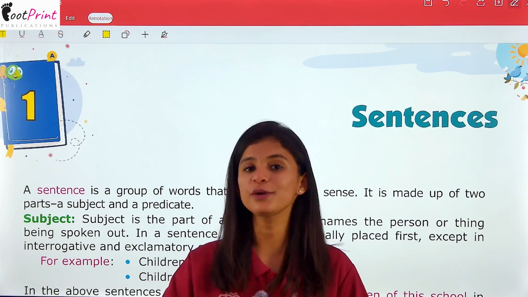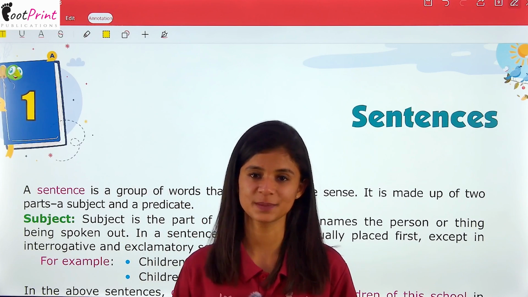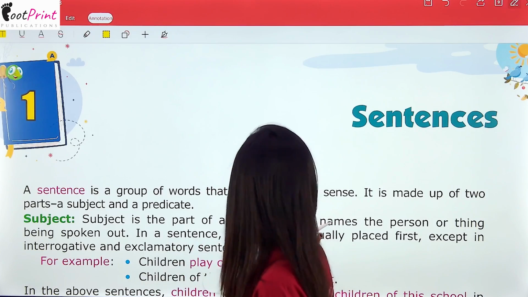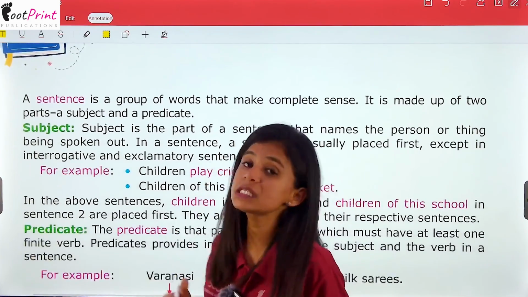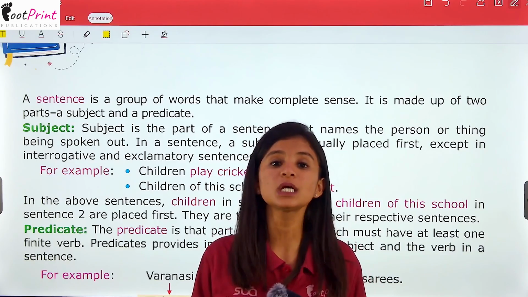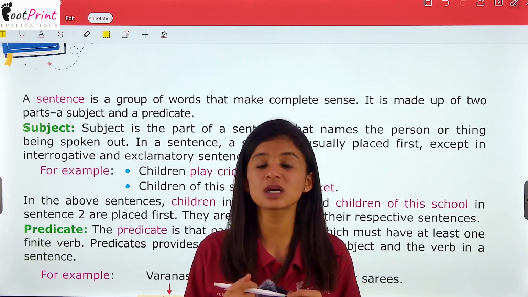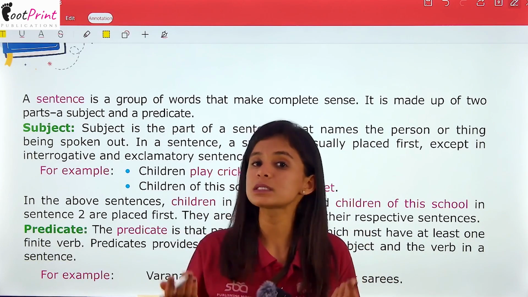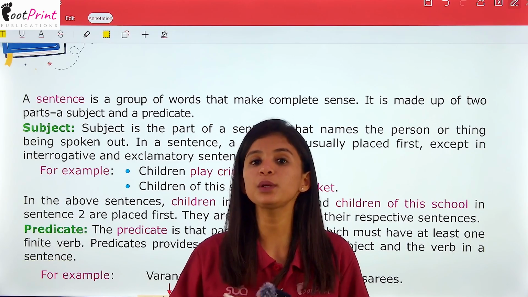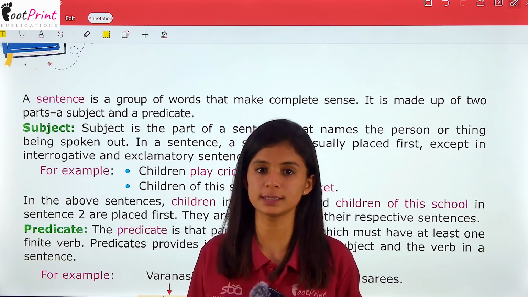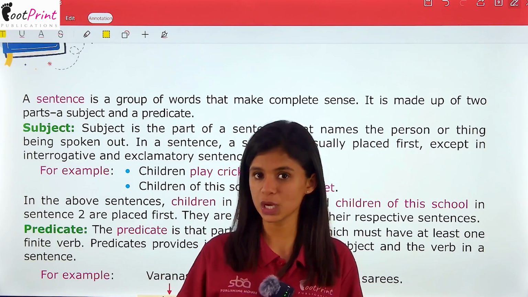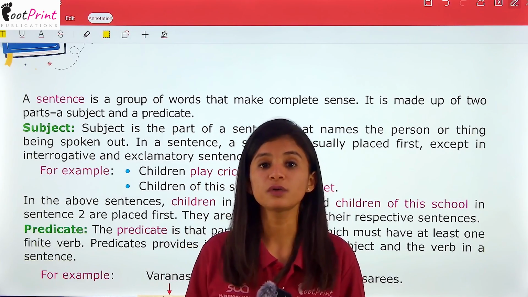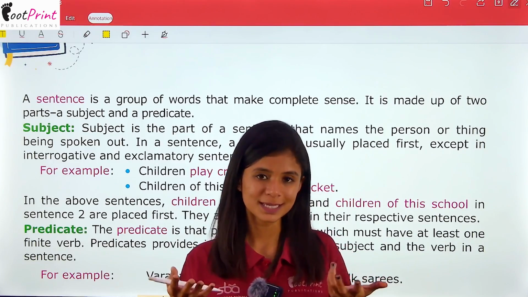So, the topic we are going to start today is sentences. आपने sentences के बारे में previous classes में भी पढ़ा है. And you already know that a sentence is a group of words, एक group of words जो कि एक complete sense बनाते हैं, जिनका कुछ complete meaning होता है, जिसे पढ़ के हम उसका मतलब समझ जाते हैं, right? And you already know that a sentence is made up of two parts. Sentence के दो parts होते हैं, which are subject and predicate. So, in this chapter, we will read some more about the same topic.